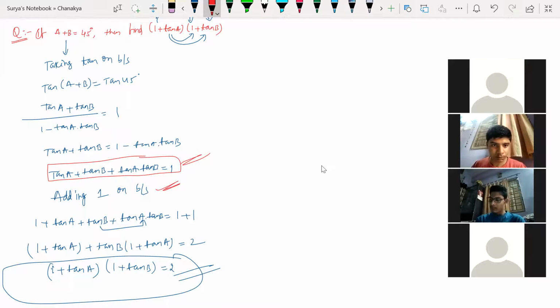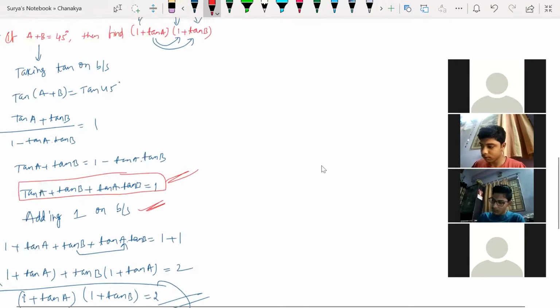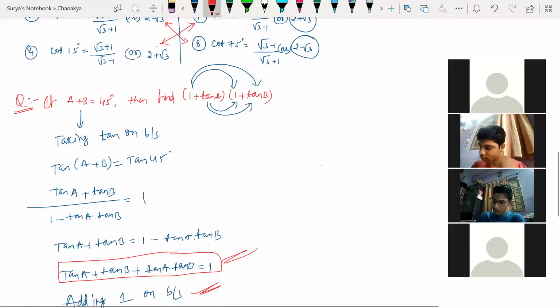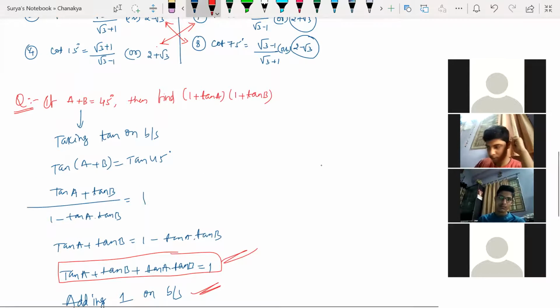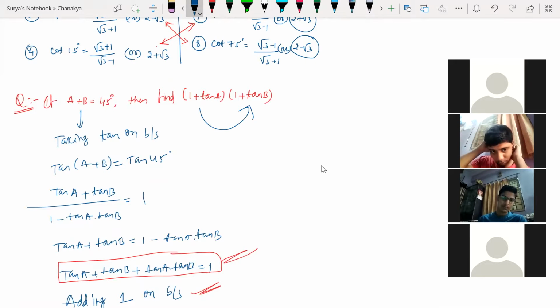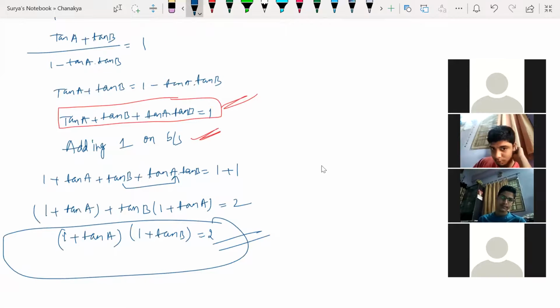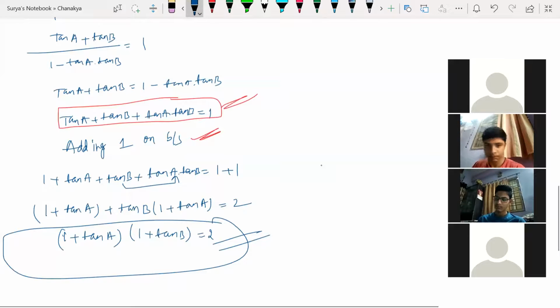Adding 1 on both sides, so then only I'll be getting here. Why, sir? How did you get the idea to add 1 on both sides? Because look at this: I have something called 1 plus something here. For making 1 plus something, I am adding 1 on both sides.